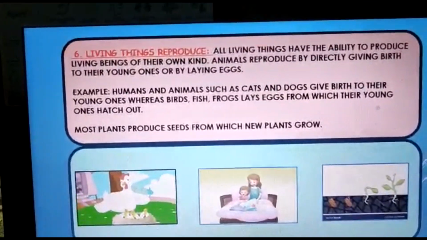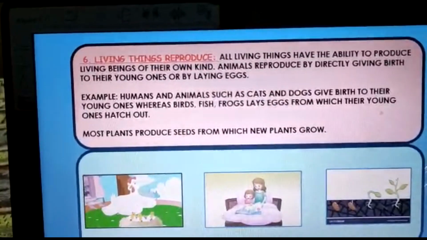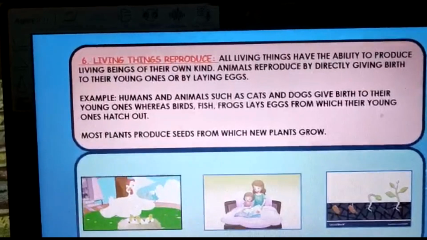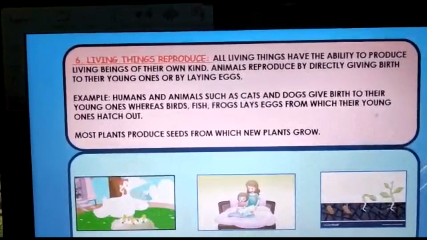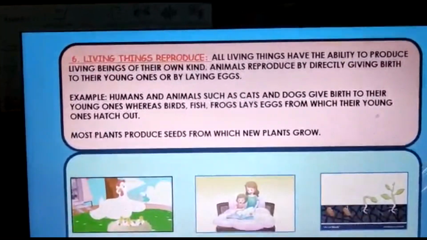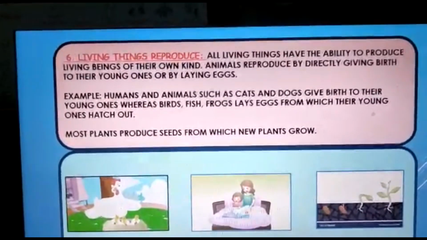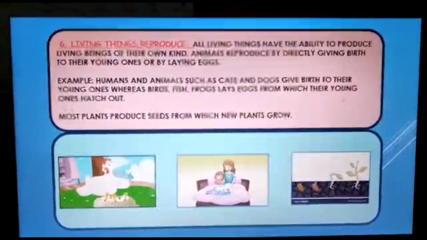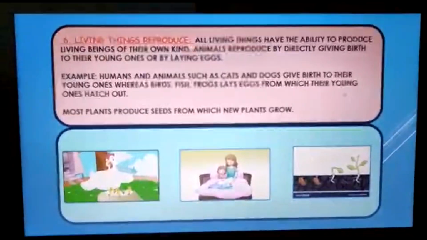So, do you know how plants reproduce? Plants produce seeds from which new plants grow. So this is the thing, that living things reproduce. This is another important characteristic of living things. Hope you understand this point. Now let's move to the last point.